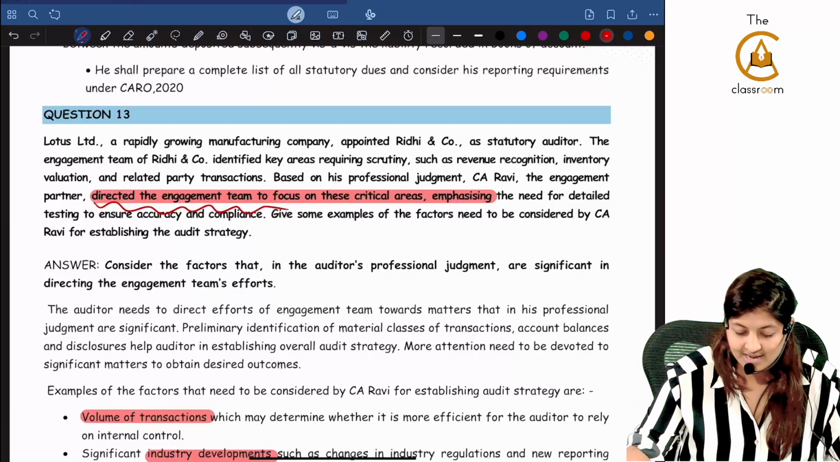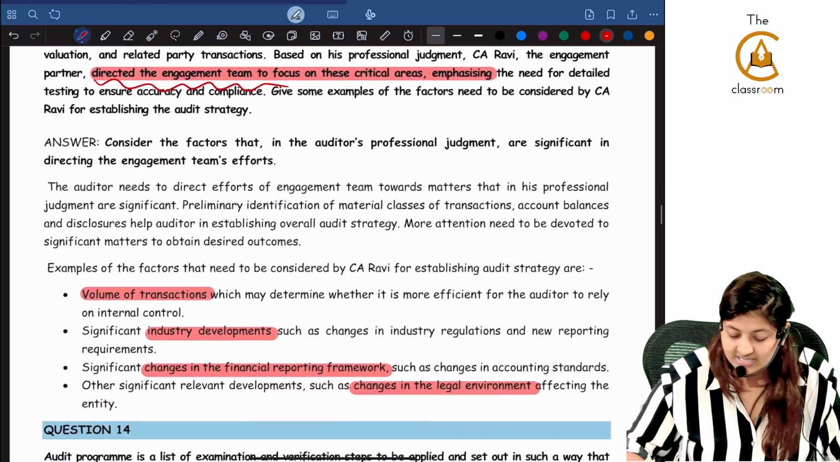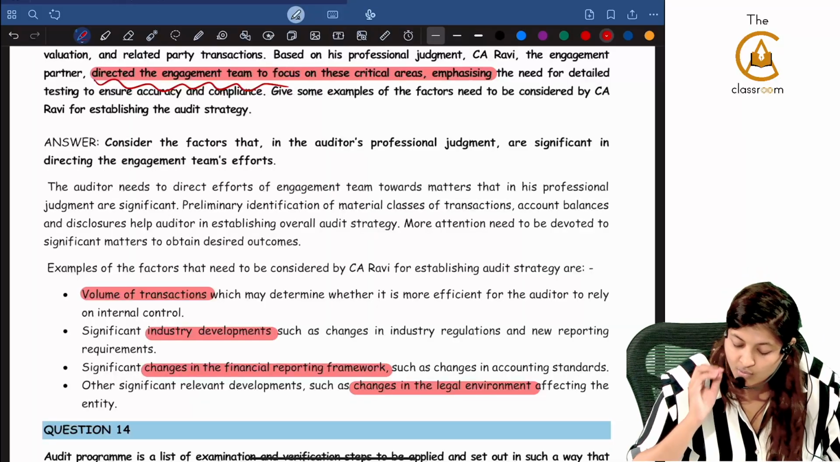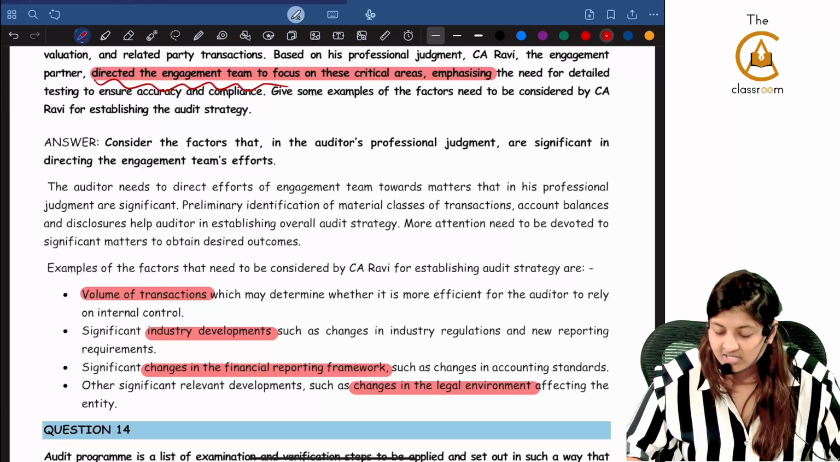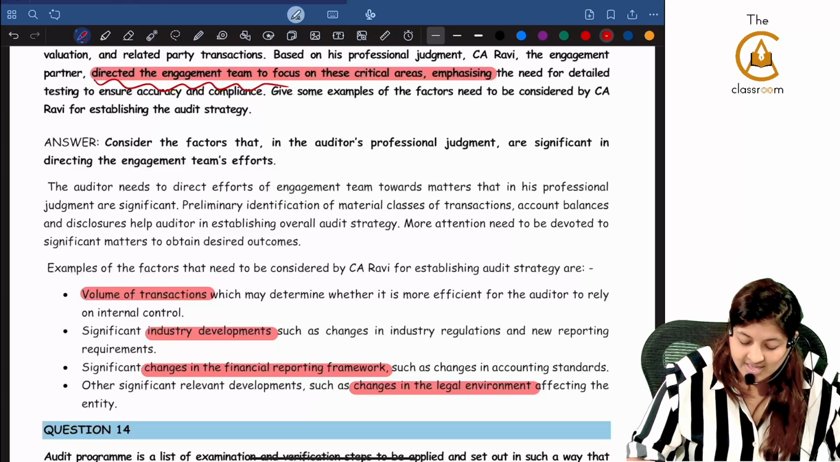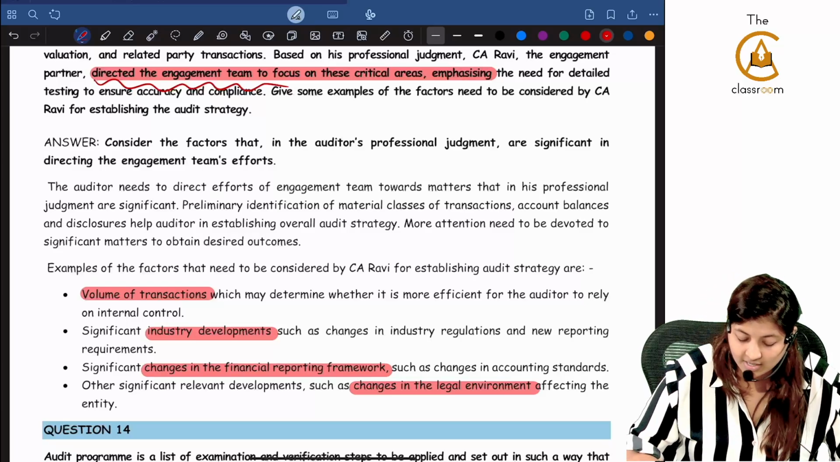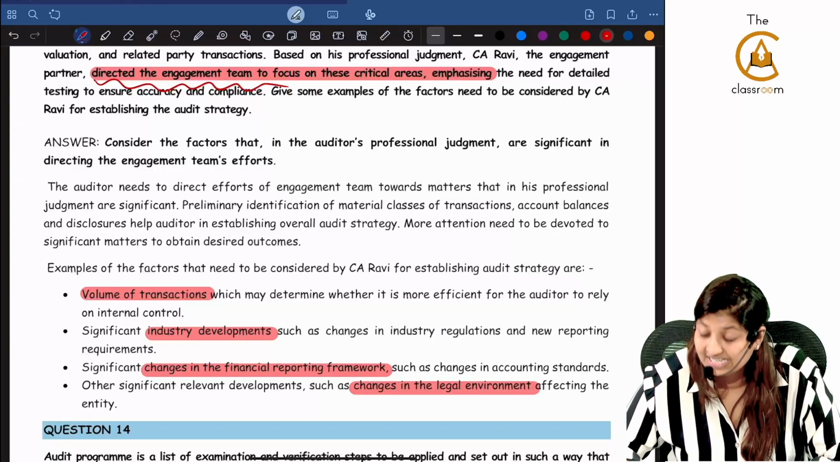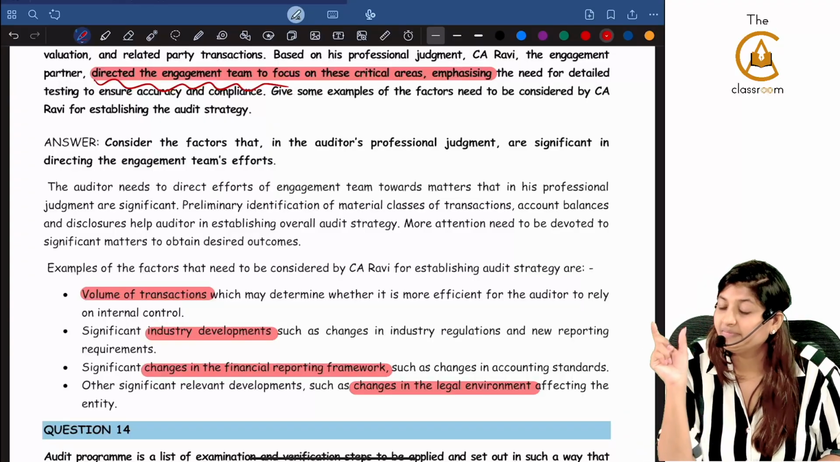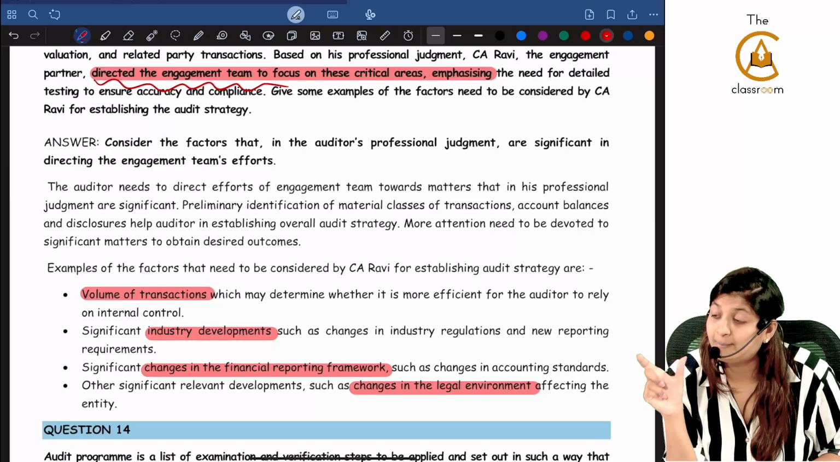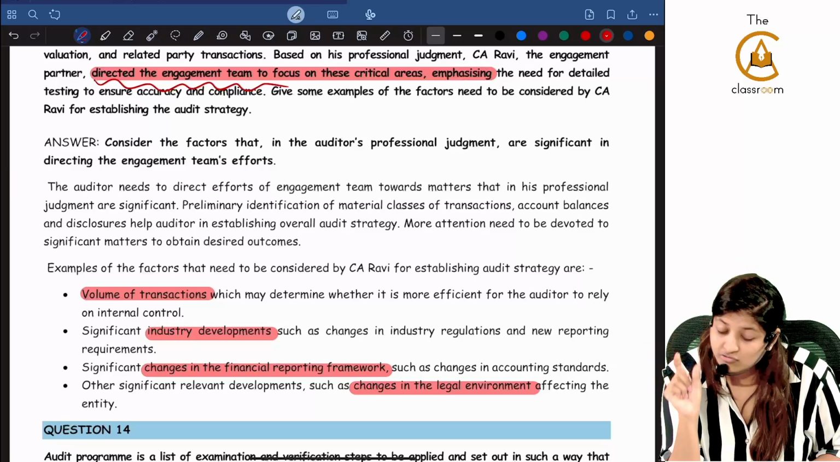Examples of the factors are the volume of transactions, which may determine whether it is more efficient for the auditor to rely on the internal control; significant industry developments such as changes in the industry; changes in the financial reporting framework; and significant relevant developments such as changes in legal environment. Now you see, whenever this question is coming, they are using the keyword of that subpoint. You have to be extremely careful.